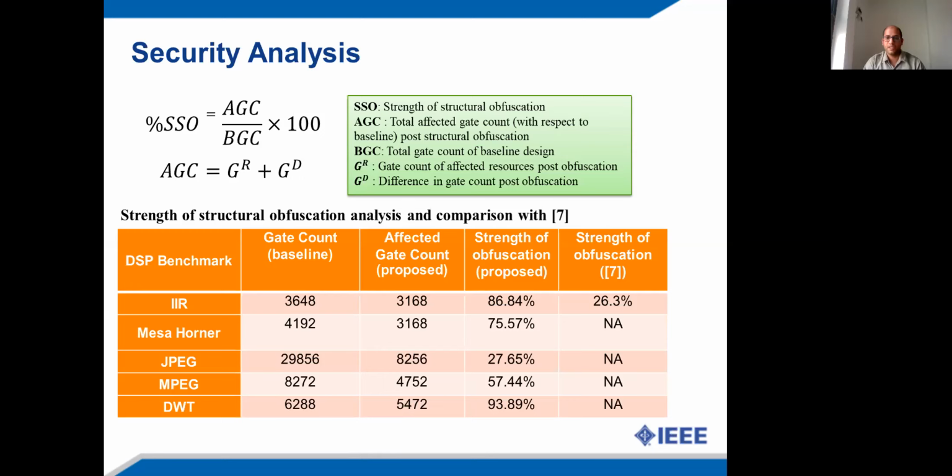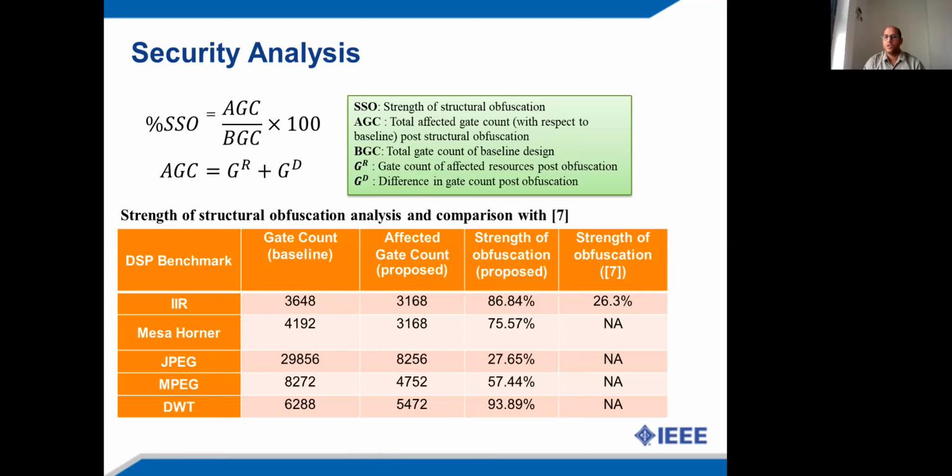So here this table reports the strength of obfuscation and compares it with the strength of obfuscation of a related work. It can be seen from the table that the proposed approach is capable to achieve very high strength of obfuscation compared to the related work. Moreover, the related work, that is approach number 7, is not applicable to all kind of DSP applications.